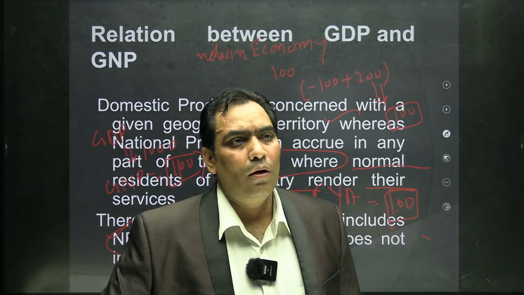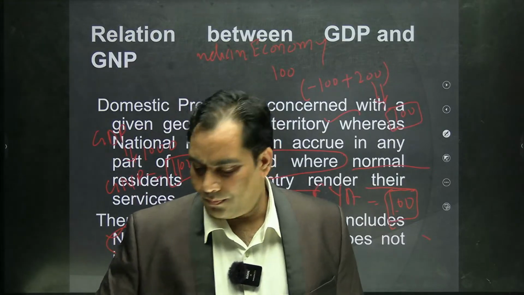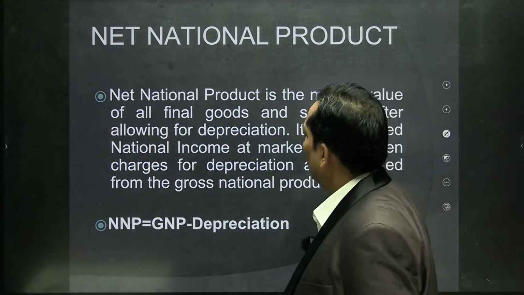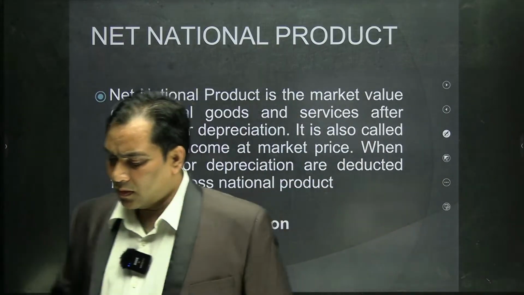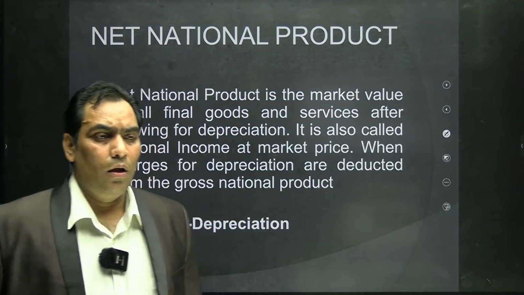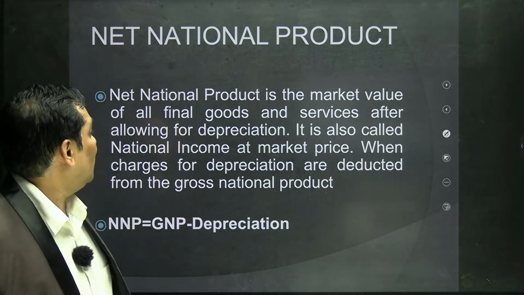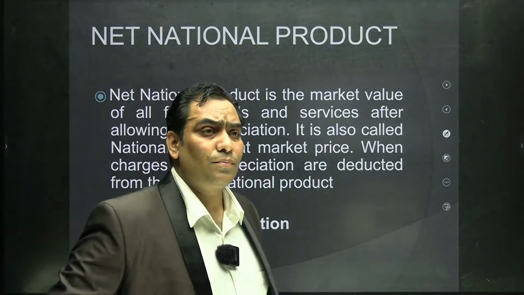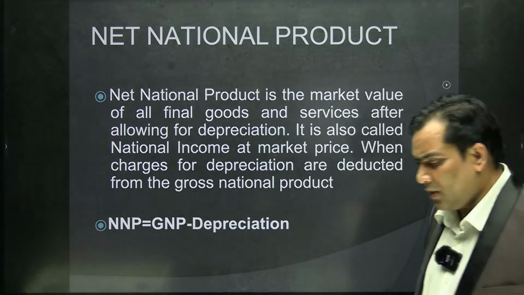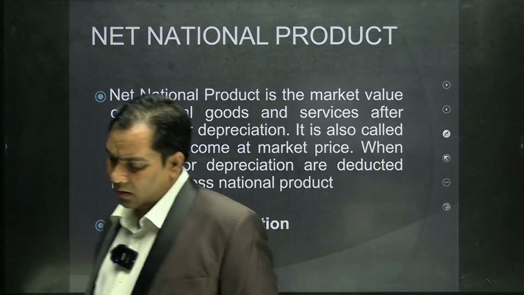Now we are going to proceed further, and now we are going to discuss the next concept, that is net national product. So what is the meaning of net national product?